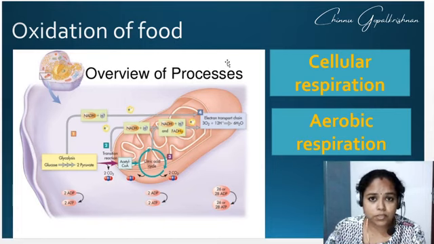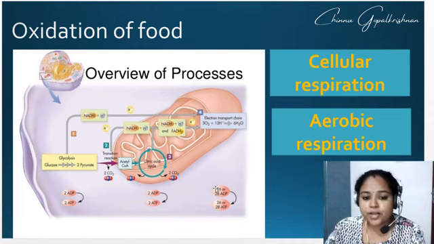The glucose takes entry within the mitochondria. Oxygen takes entry within the mitochondria, and then production of ATP will be taking place.